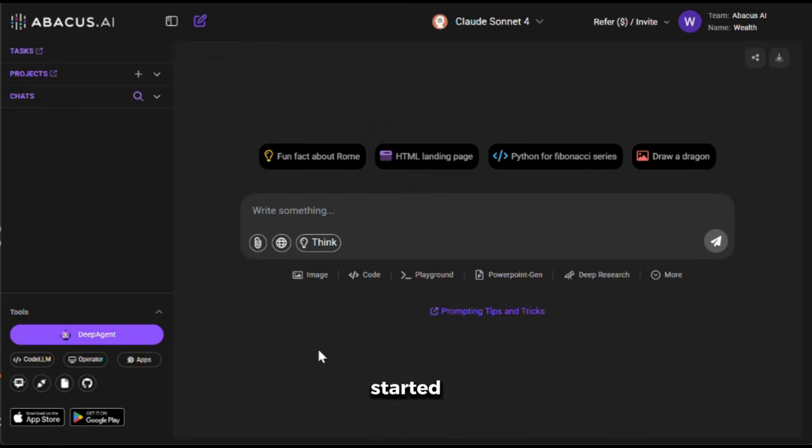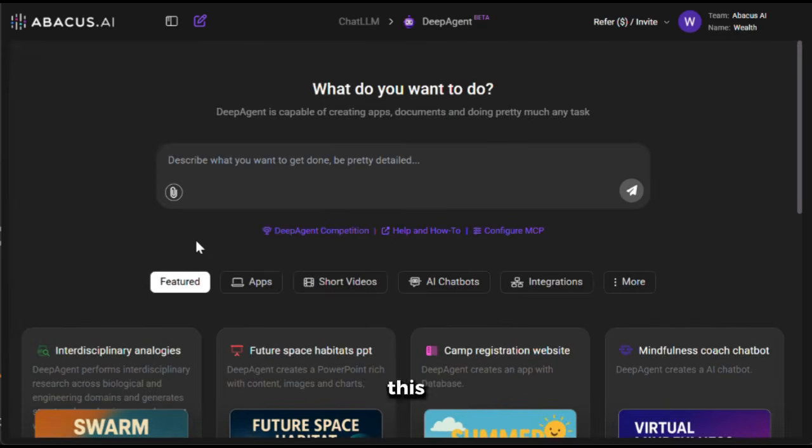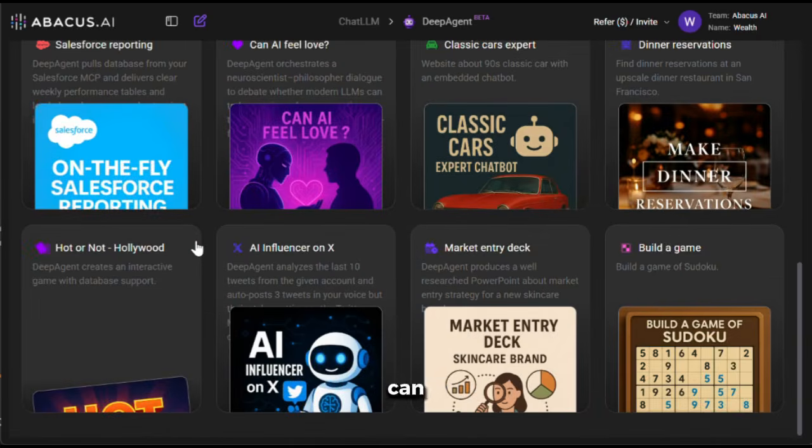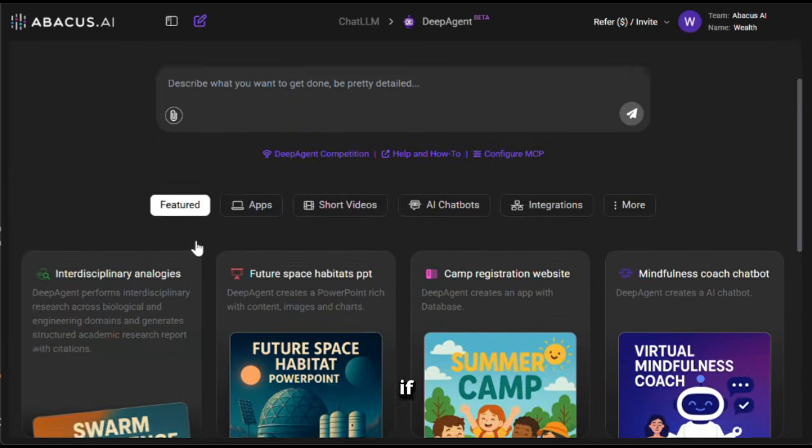All right, to get started, simply click on the link in the description and sign up using your email ID. Once you are done registering, you will see an interface like this. Now, from here, you need to click on Deep Agent, and it will take you to this interface. Now, this is where all the magic happens. From here, you can see some examples of the things that you can do with this. You can check them out if you want.